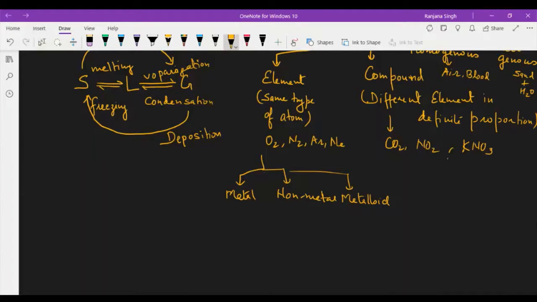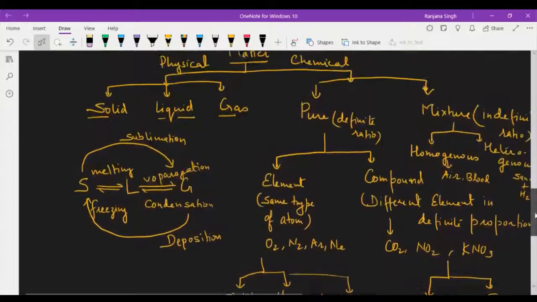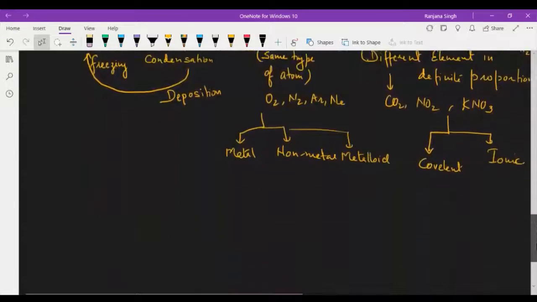You can categorize the compound into covalent compound and ionic compound and all that, or you can say molecular compound. This is the classification of matter, that is physical classification and chemical classification.